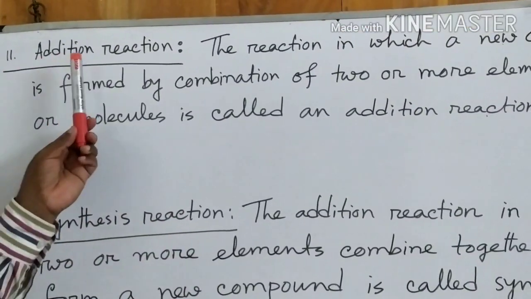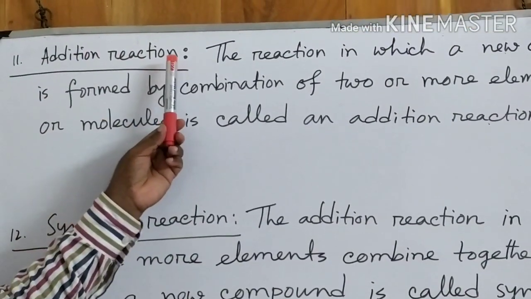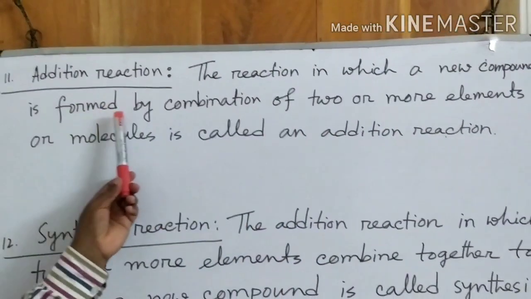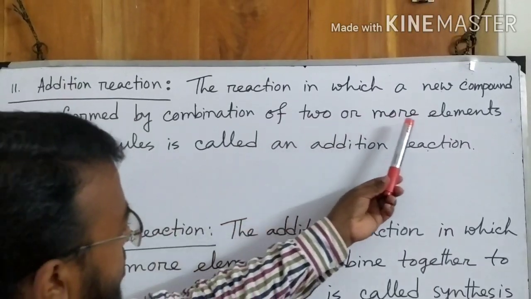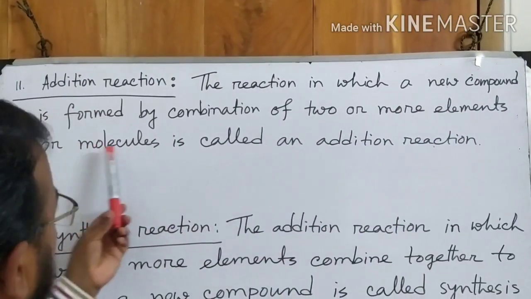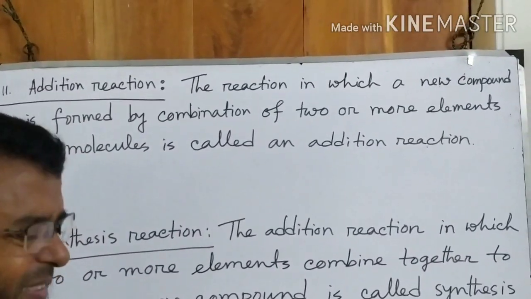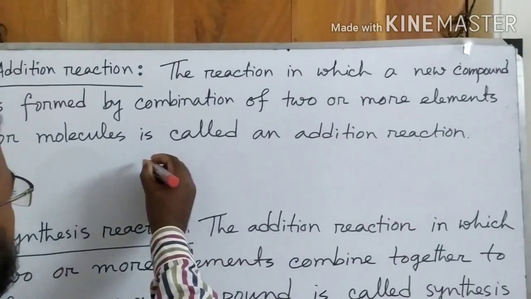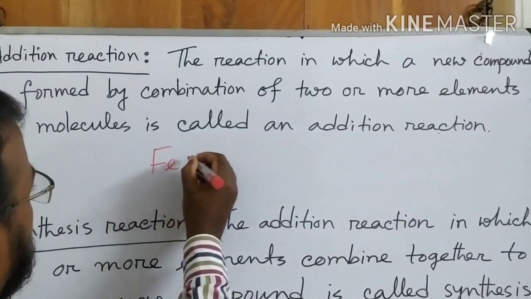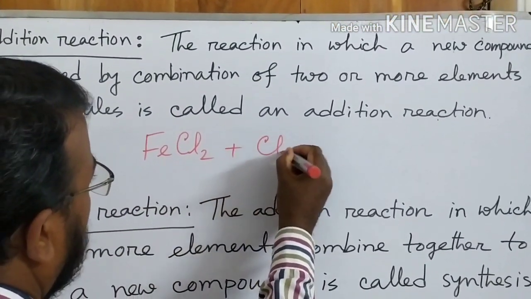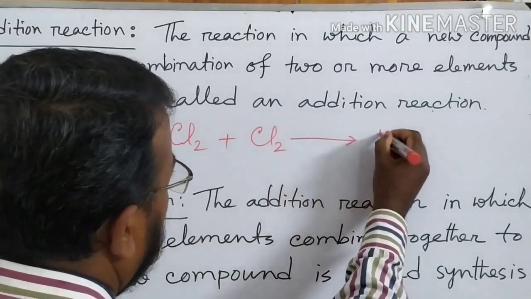Okay, now number 11 I have written addition reaction. All of you see the board. The reaction in which a new compound is formed by combination of 2 or more elements or molecules is called an addition reaction. Now I am writing the reaction: ferrous chloride plus chlorine react together to produce ferric chloride.